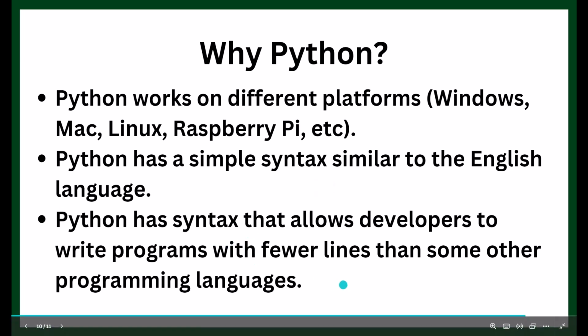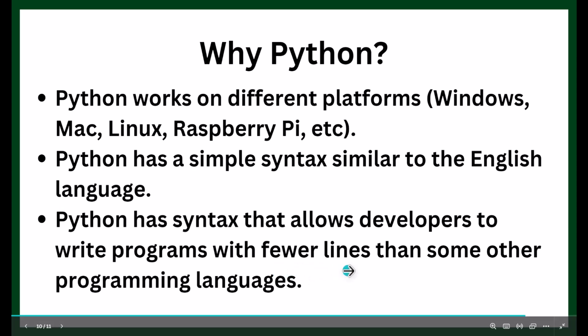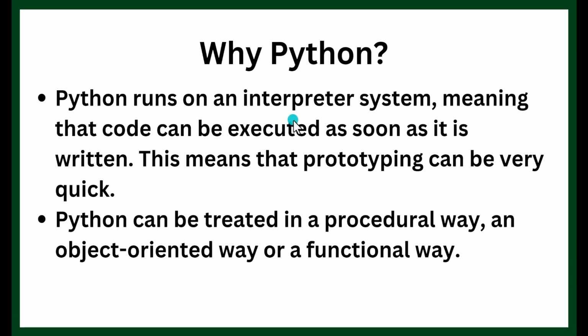The next thing is very important. When we use other languages, the code will be very lengthy. The same code when we write in Python will be a few lines of code. The next thing is that Python runs on an interpreter system. So it means that we can execute our code as soon as it is written. This means that prototyping can be very quick.